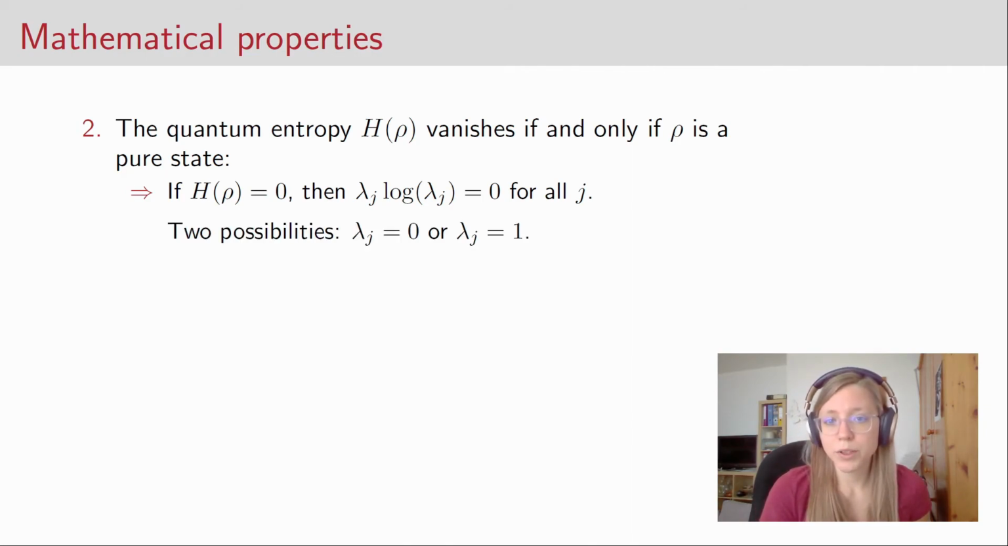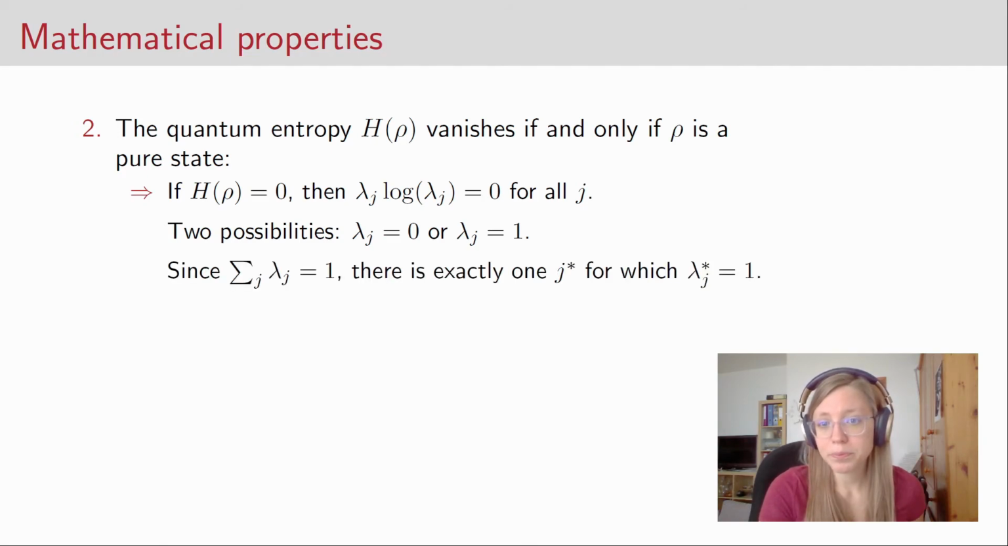And to fulfill this equation, there are two possibilities. Lambda j could be 0 or it could be 1. At the same time, the sum over all lambda j's has to equal 1. This means that there is exactly one j star, I name it here, for which lambda j star equals 1. So in the spectral decomposition, the sum has only one term. And this is the same as saying that the state is pure.